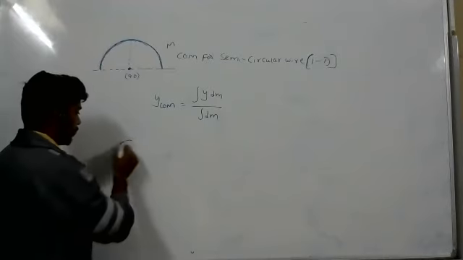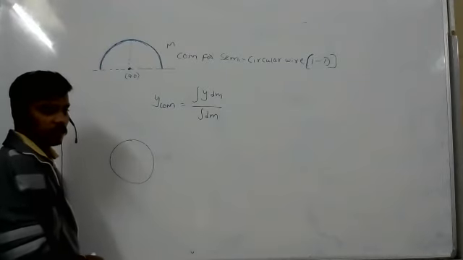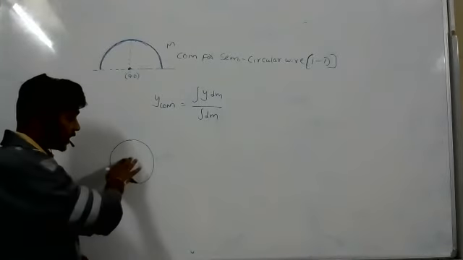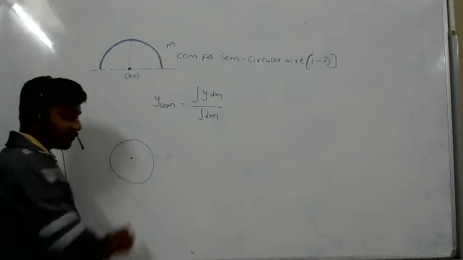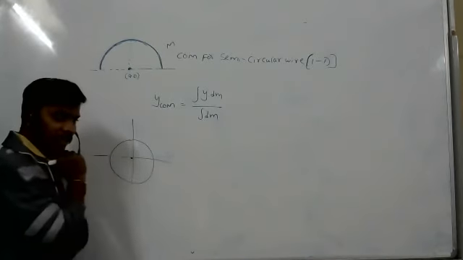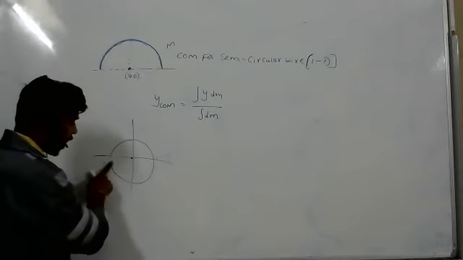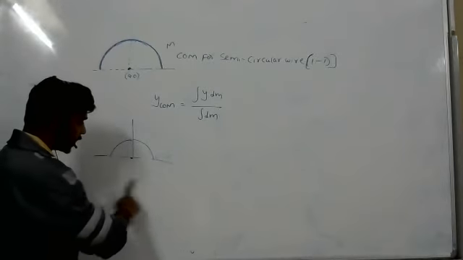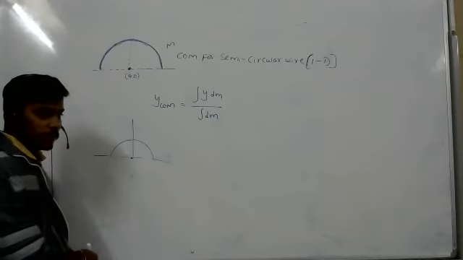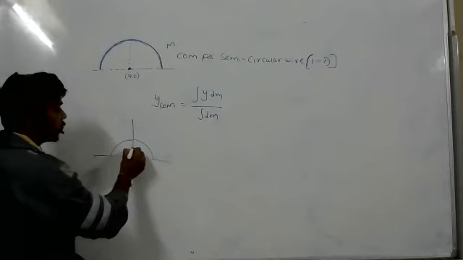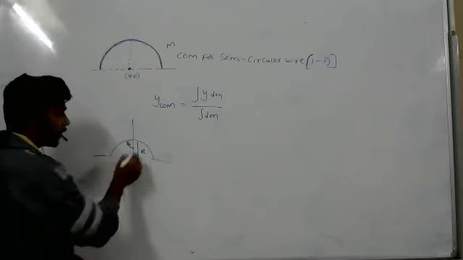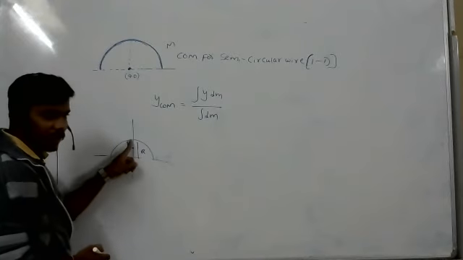Sir, but it's an equally distributed mass, even though it's a semicircular wire. Yes. But if it is a circle, the center of mass will be here, okay? For the x direction, and for the y direction, it is only the center of mass. Now, if you remove half of it, the center of mass will exist here. You can move slightly up. So she is telling that if the total is r, it lies at r by 2 distance. Is the mass existing here?